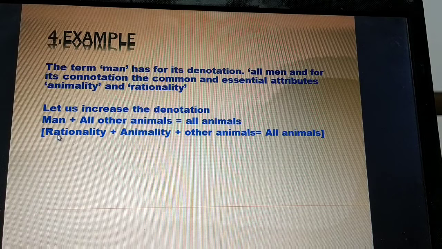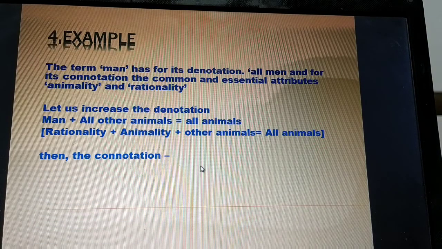The attributes are rationality plus animality. The denotation plus other animals is equal to all animals. Let me repeat: rationality plus animality plus other animals is equal to all animals.